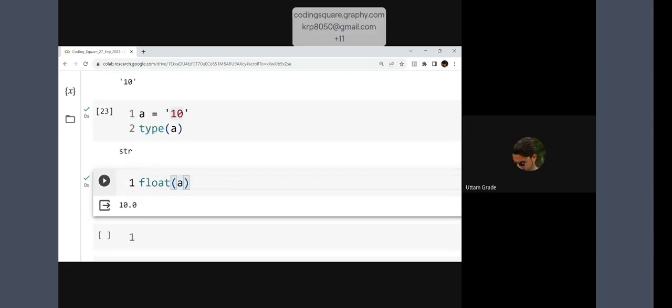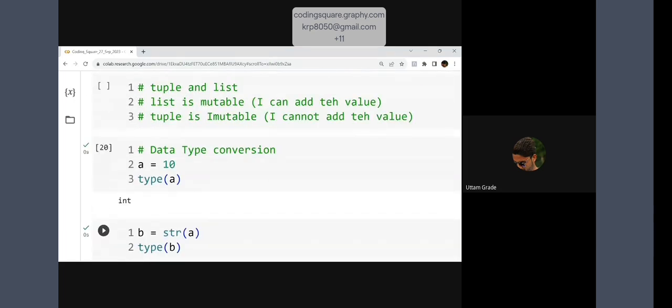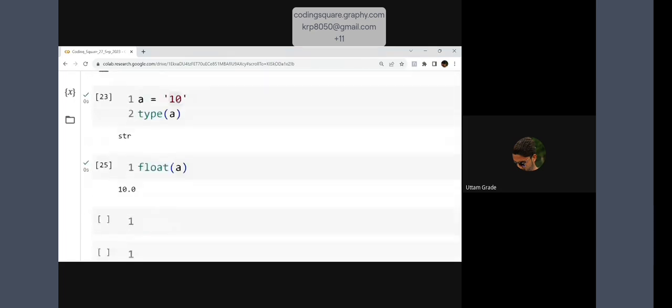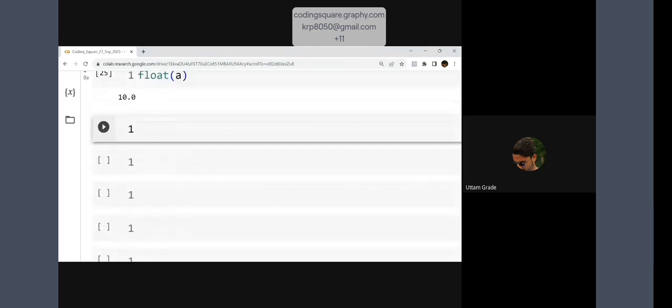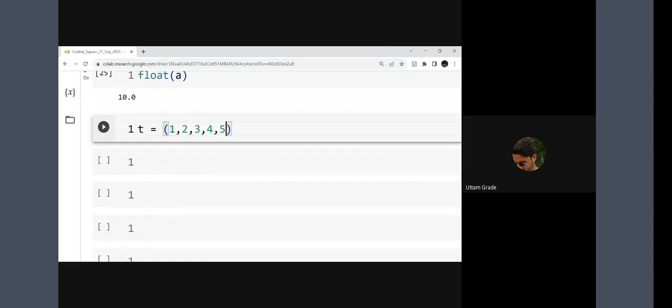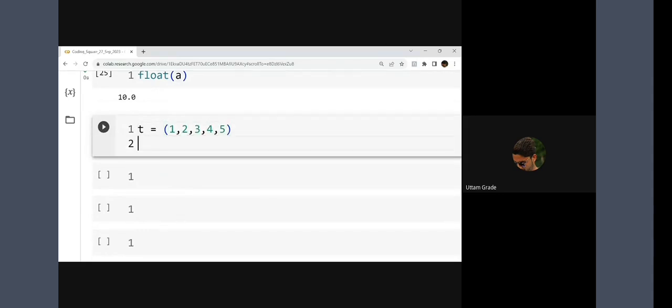Okay, so understood. Now let's come to that part. I'll talk about this now. See this carefully. I'm going to create a tuple, like 1, 2, 3, 4, 5. Now, my requirement is something the interviewer asks sometimes.